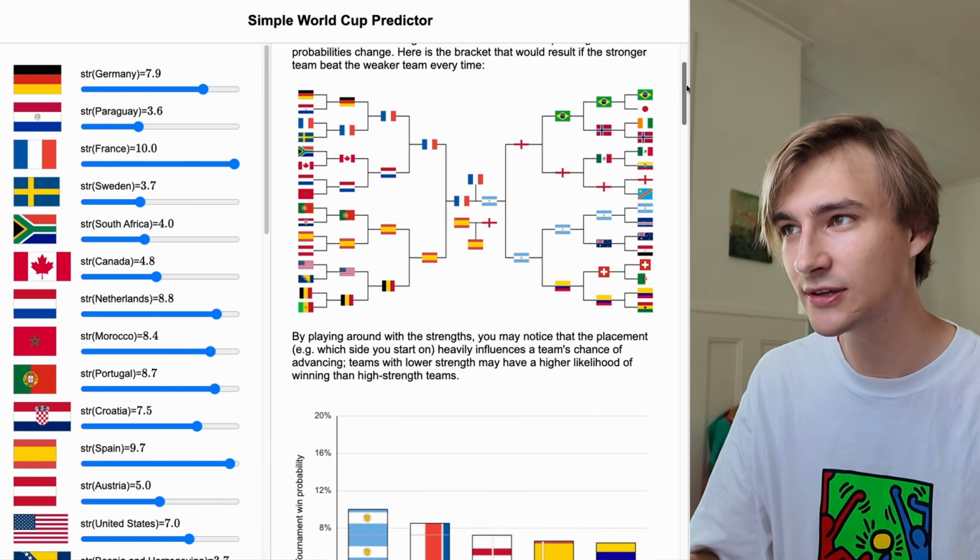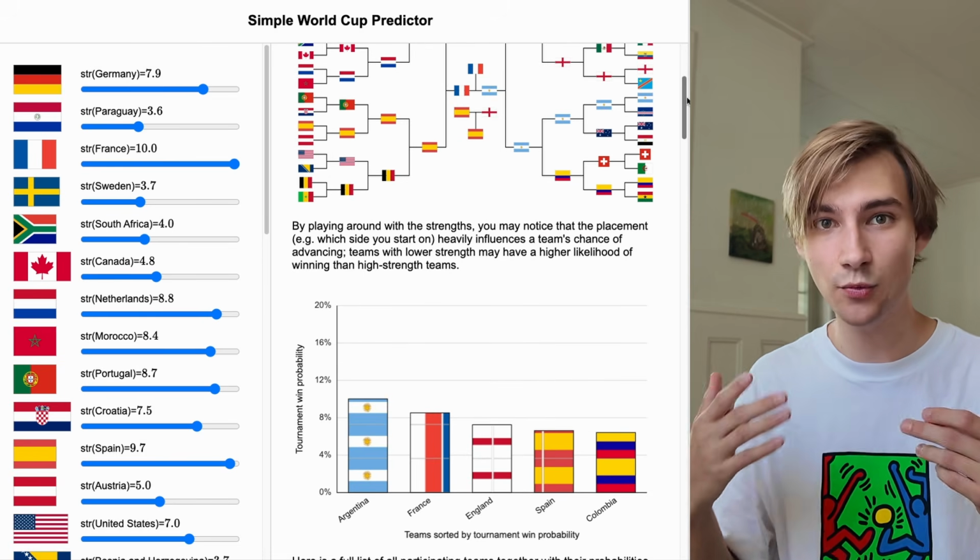If you want a fun maths puzzle, try to figure out why this bracket of a stronger team always beating the weaker team isn't necessarily the most likely bracket, given the probabilities that I assigned at the beginning. And by most probable, I mean if you were to sample 10 million games using these probabilities, what bracket would occur most often? If you scroll down a bit, you can see the probabilities of each team being the winner.